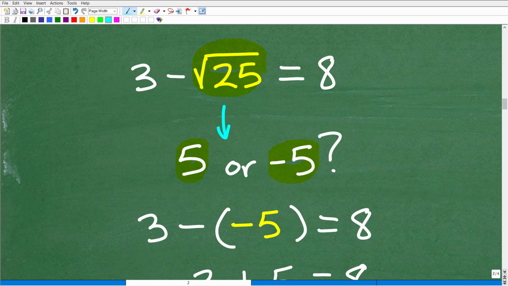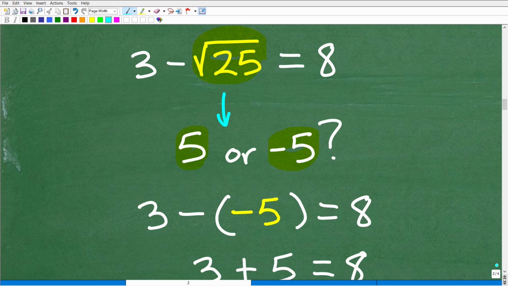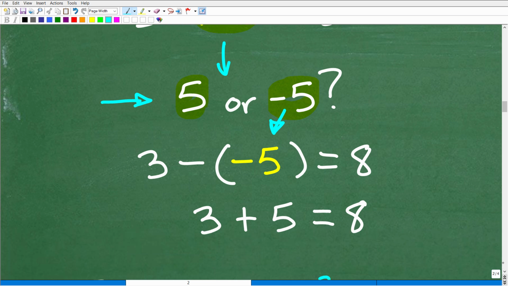So I'm not yet at the point of explaining this. Let's just suppose you're convinced that the square root of 25, for the purposes of checking this problem, is both 5 and negative 5. So if it's negative 5, we can plug that in right there. I'll get to the positive 5 in a second. And we can go, well, 3 minus a minus 5, right?